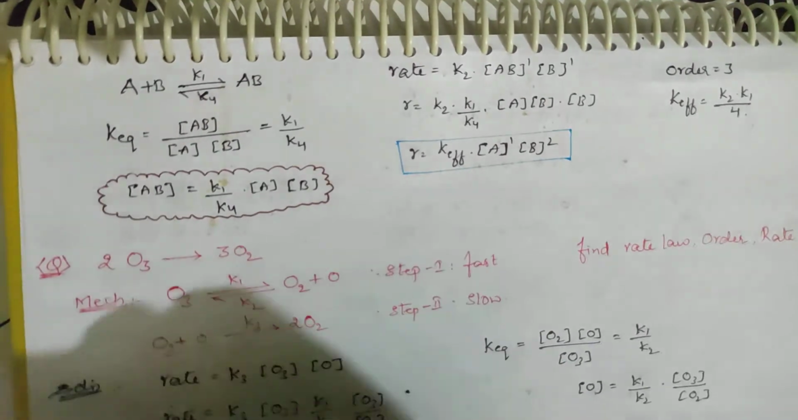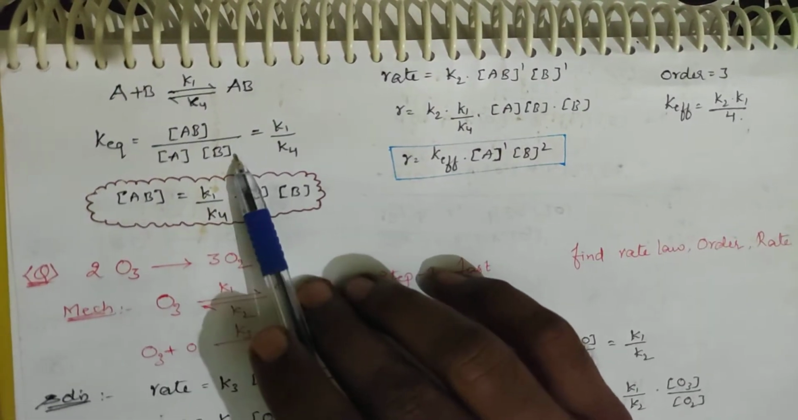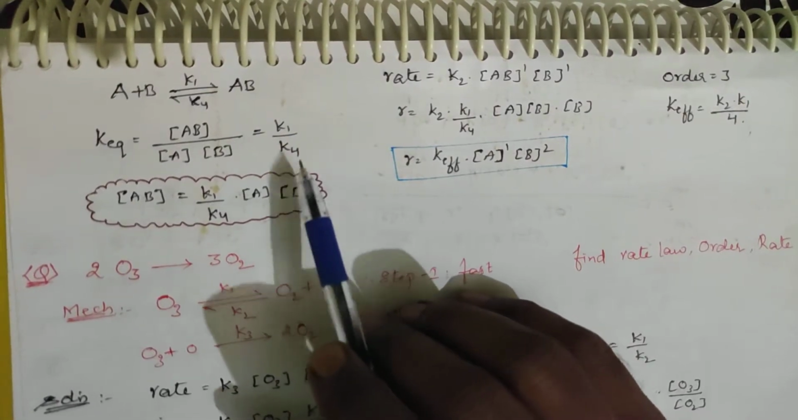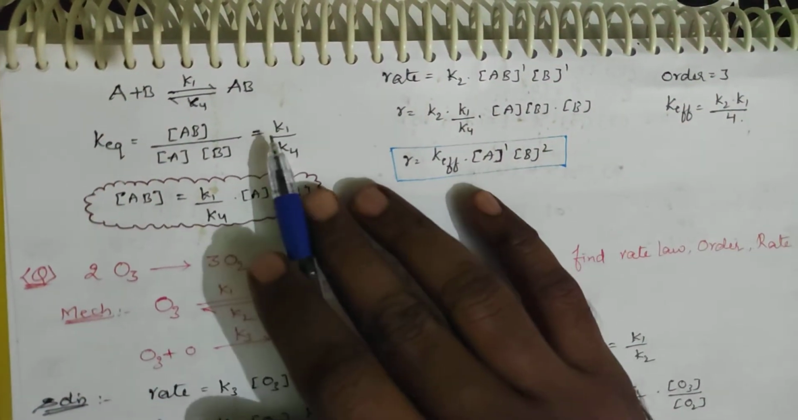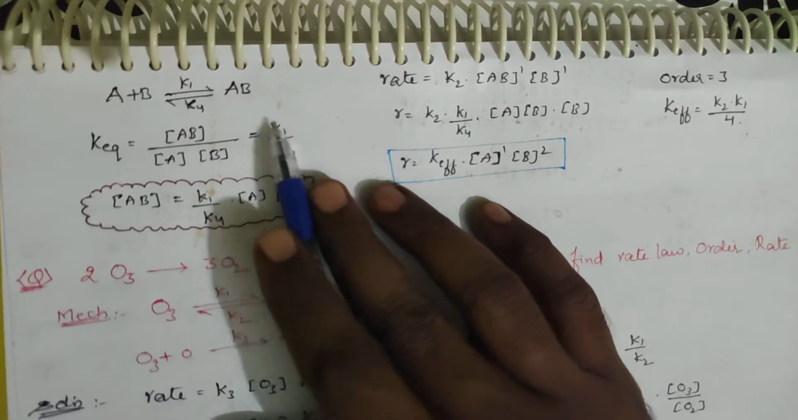Okay. If you write K equilibrium, what happens? Concentration of the product by concentration of the reactant. It is nothing but forward reaction by backward reaction. You will be learning this with respect to chemical equilibrium. So K1 by K4 will be equal to, see, you can write K1 means what happens?